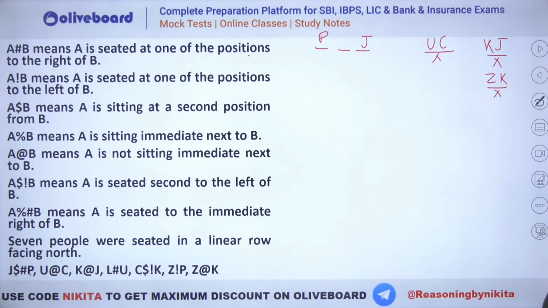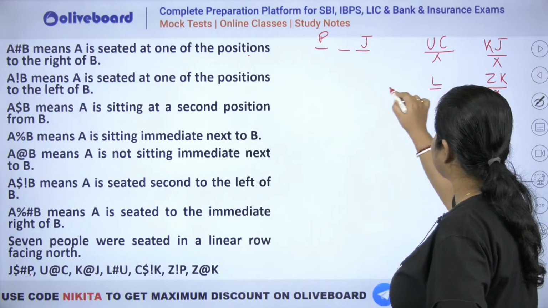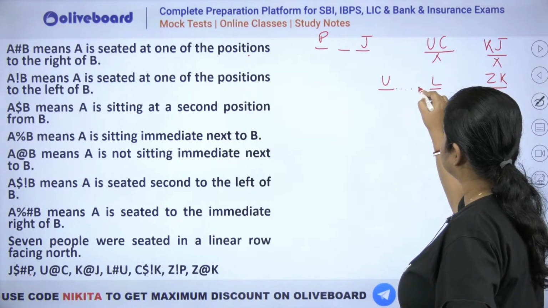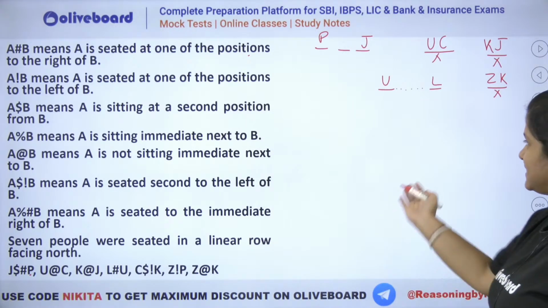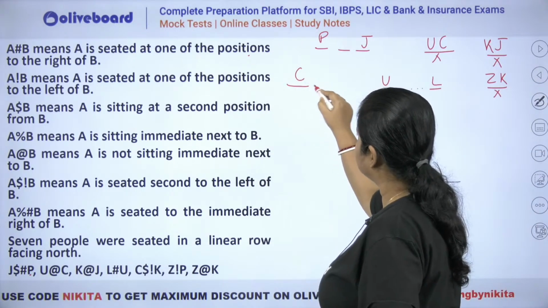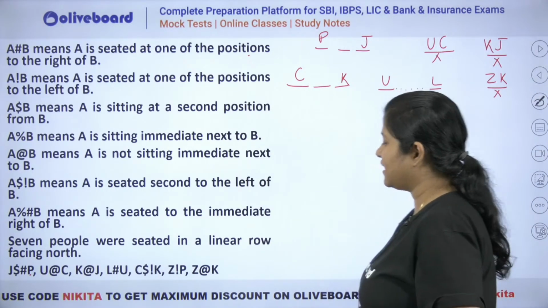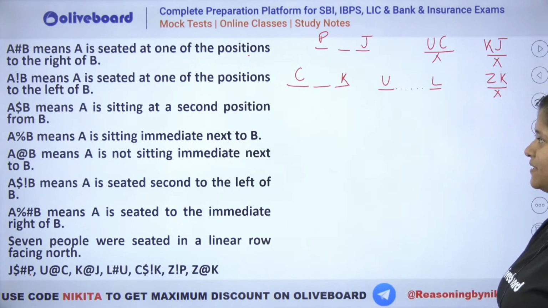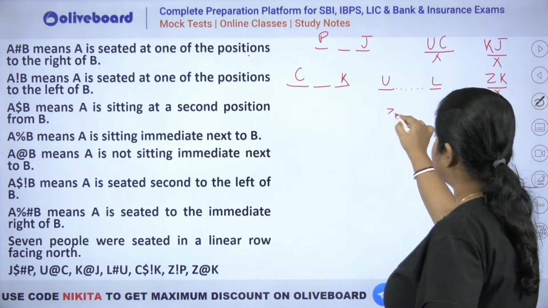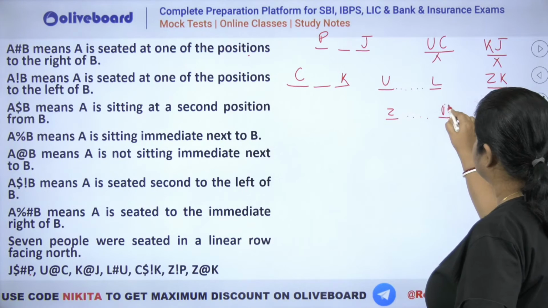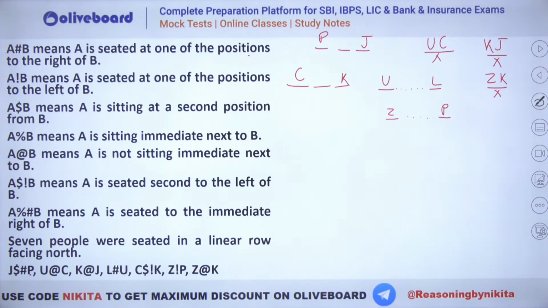Then we have L hash U. Hash means somewhere to the right. So you can see L has to be somewhere to the right of U. कुछ इस तरह से होगा. Then we have C dollar exclamation. Dollar exclamation means second and to the left. So you can see C has to be second to the left of K. कुछ ये बनेगा. And Z exclamation P. Exclamation means to the left. So you can see Z has to be somewhere to the left of P. ठीक है. तो ये आपके सारे hints हैं, right? These are all the hints that you have to use here.